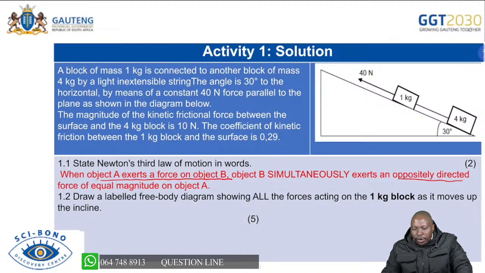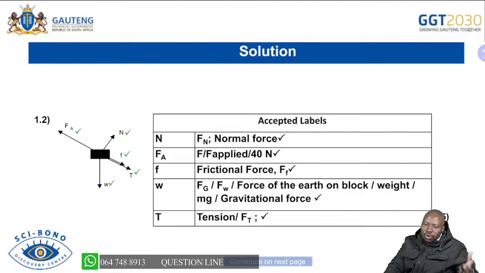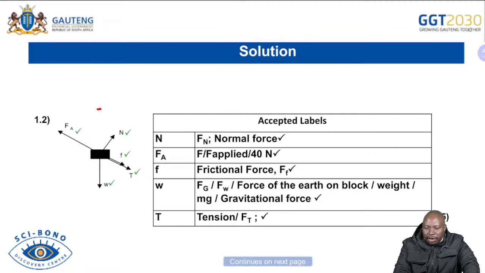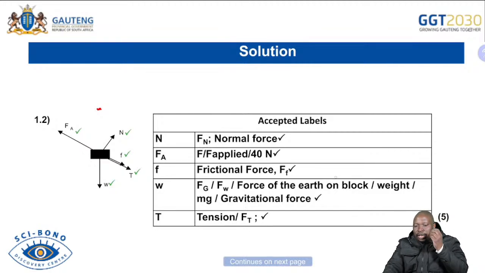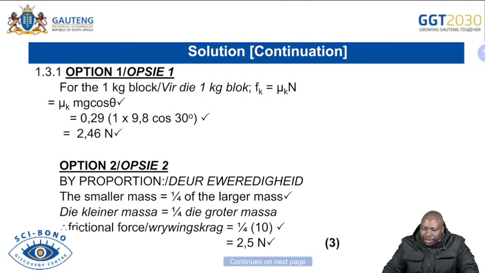Now the next question, we're saying draw a free body diagram. As I was showing you how to go about drawing the free body diagram, it's better you just make a dot there, then you draw all your forces from that particular dot, and then you are able to see the marks, which is 5 marks. As we allocate the marks, there is 1 mark for the normal force, 1 mark for each force. So the number of marks is able to show you how many forces we are expecting on a particular question. I hope that will help you as you deal with many questions that come.